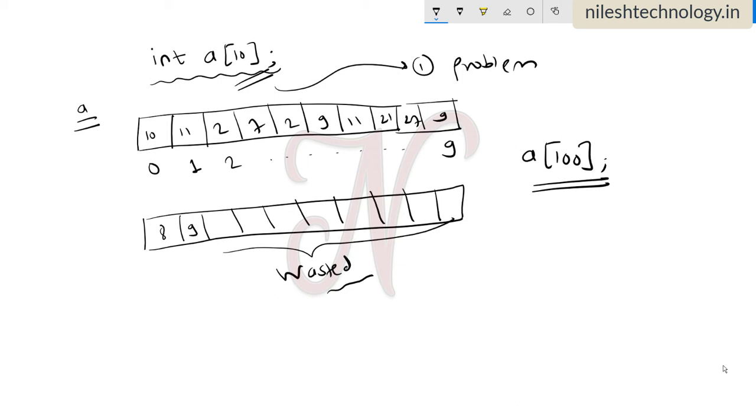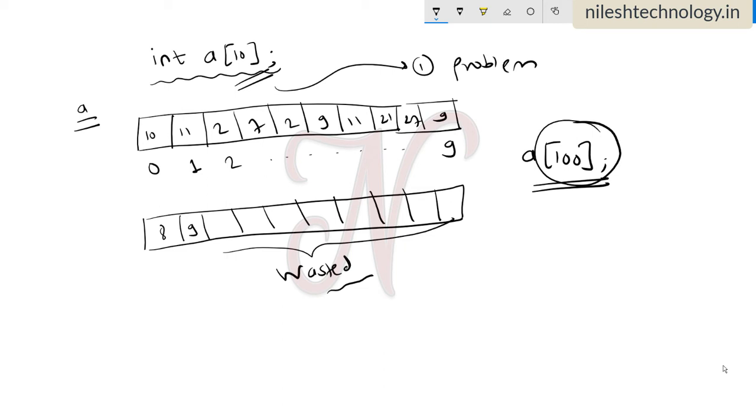So we don't know the array size. At runtime the size will be decided, but at coding time or compile time we have to give one size. So this is the problem with an array.